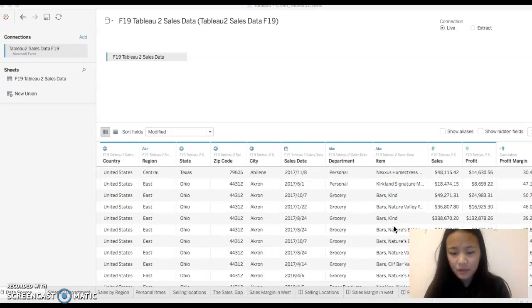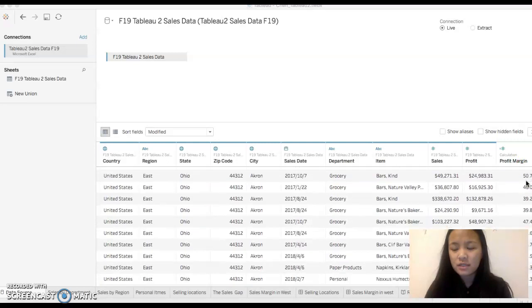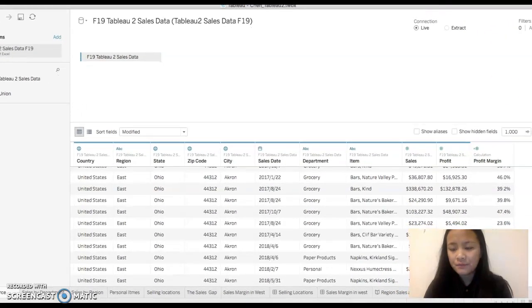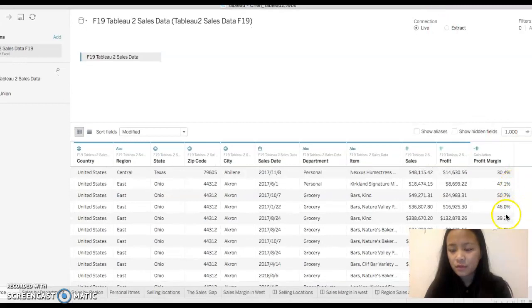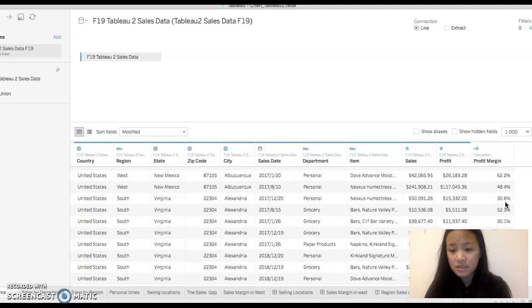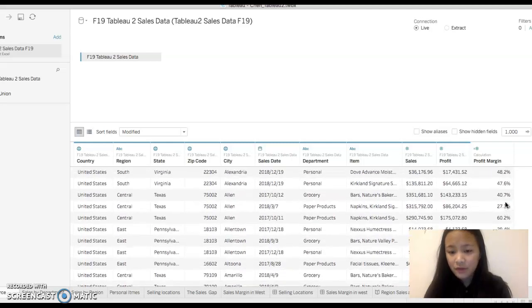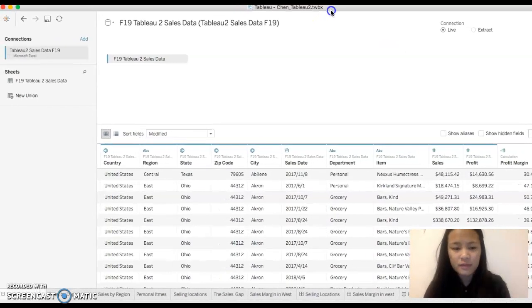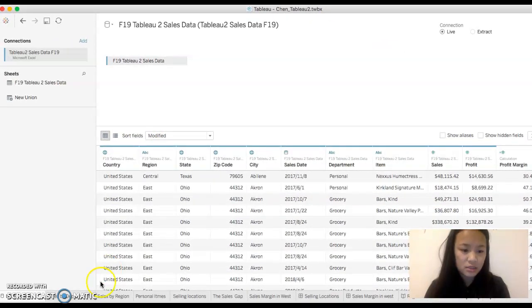I also added a profit margin to this raw data because I would like to see if the data is doing what it's supposed to do. Let's see the sales, how the profit is going to be. So just adding a margin is not a bad idea.